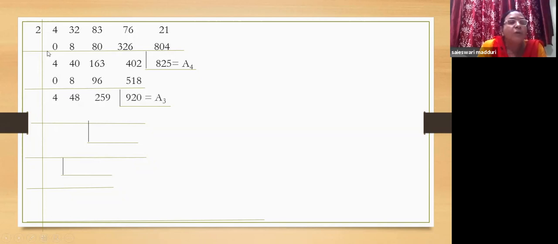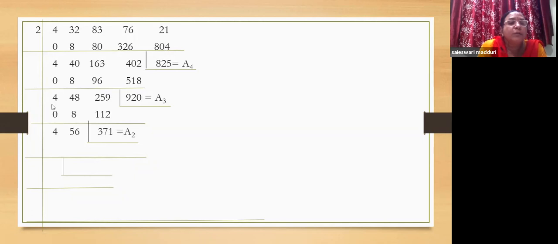4 plus 0 is 4. 4 2s are 8. 40 plus 8, 48. 48 into 2, 96. 163 plus 96, 259. 259 into 2, 518. 402 plus 518 is 920.